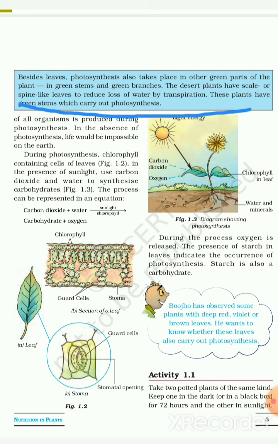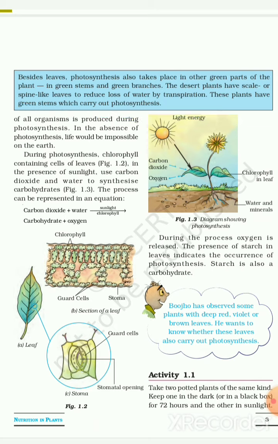Now, transpiration is the process of evaporation of water from the leaves of the plants into the air. So, in the desert plants, to reduce this transpiration rate, they have scale or spine-like leaves. These plants have green stems which carry out photosynthesis.